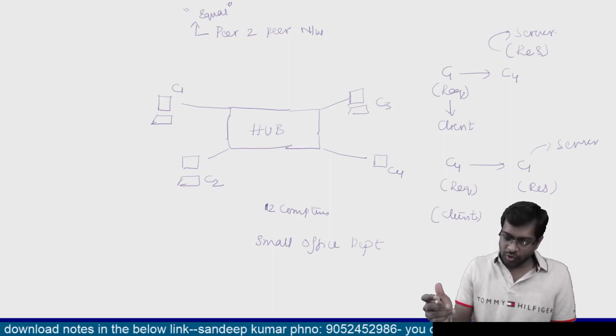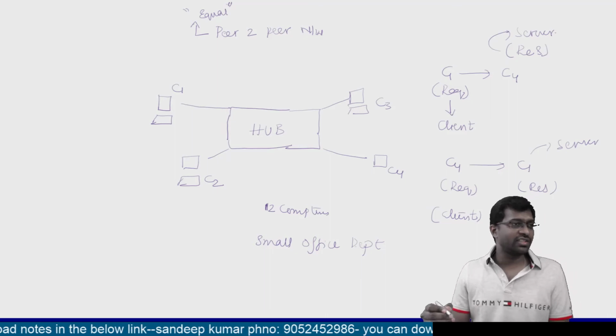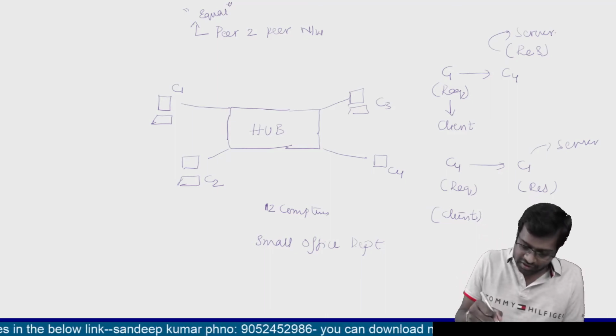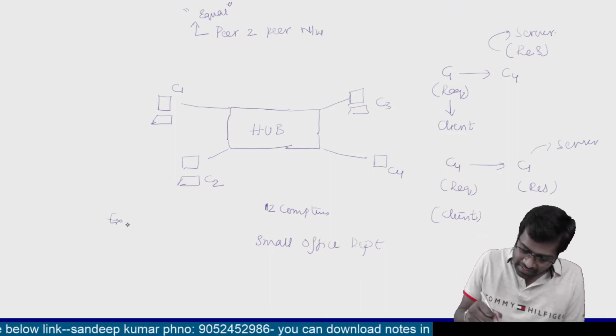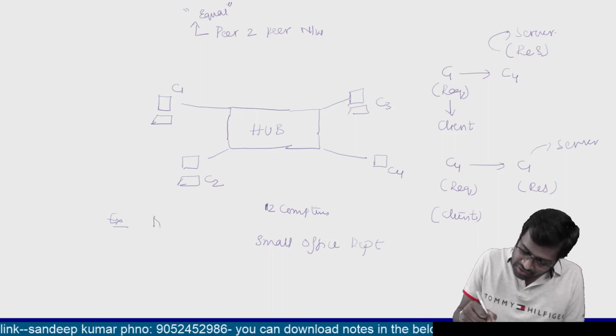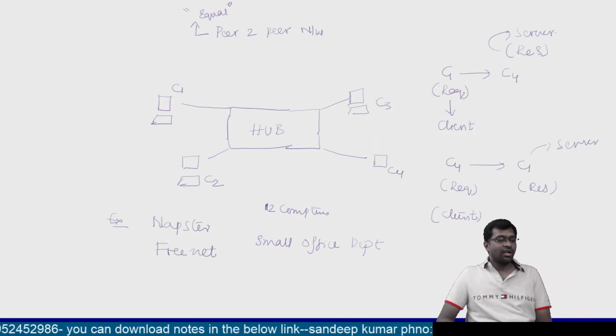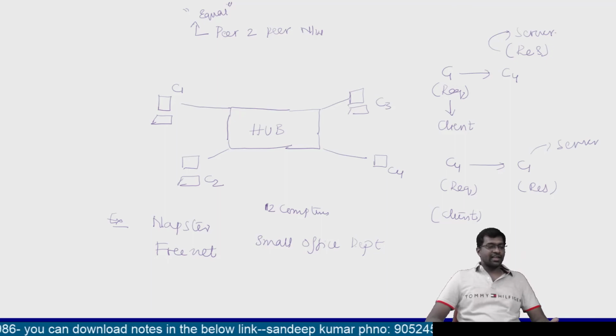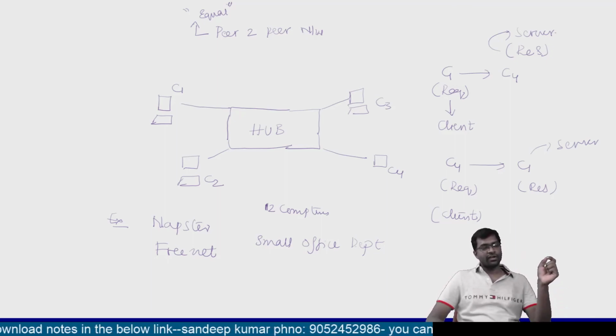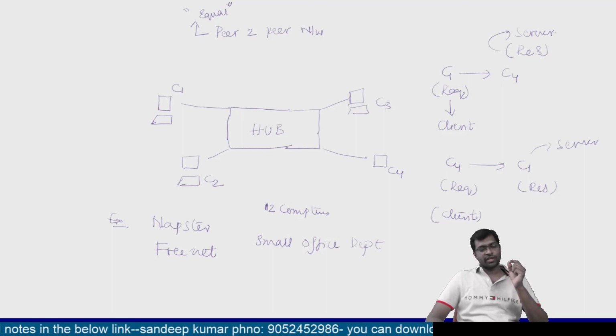Please remember these two examples of peer-to-peer networks. The first one is Napster. The second one is Freenet. Sometimes they may give you an MCQ saying find out which is an example for a peer-to-peer network.